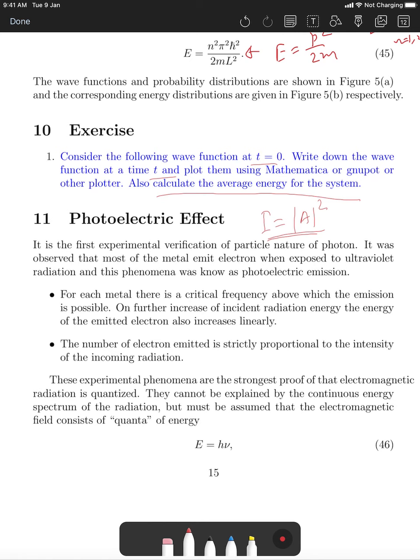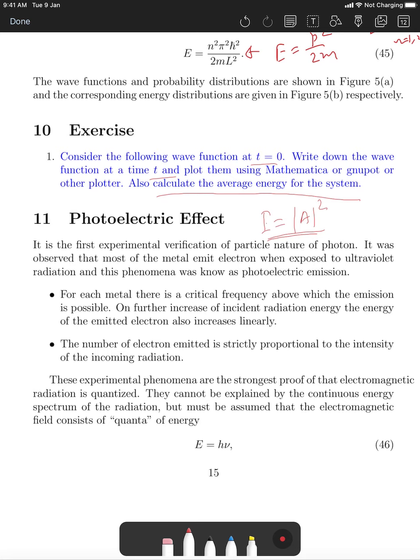There were some observations which we'll discuss a little later, maybe in the next lecture tomorrow, that there are some phenomena which cannot be explained purely by the assumption that intensity is the mod square of the amplitude. You need not only a particle description, but rather a package description. Shantanu will teach black body radiation, and then Planck's explanation will come, so probably you'll understand more. Ideally, black body radiation should be taught before the photoelectric effect, but you can correlate it.